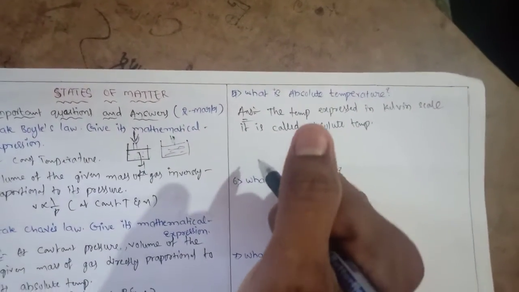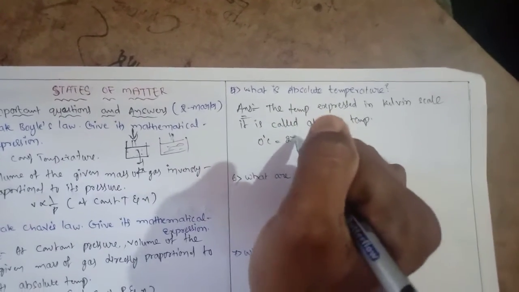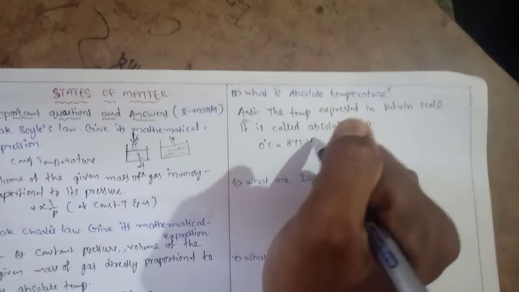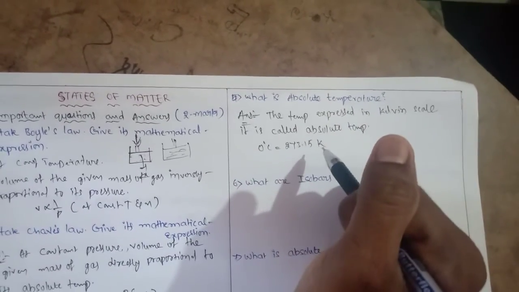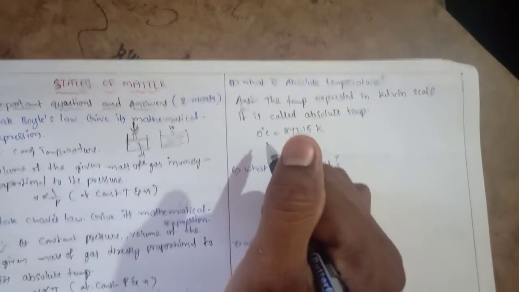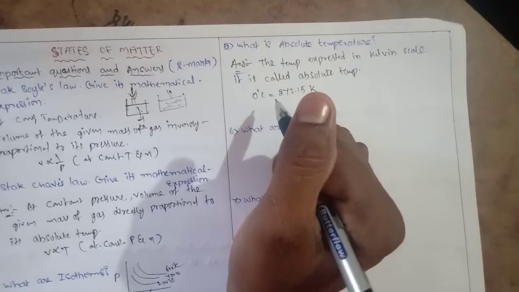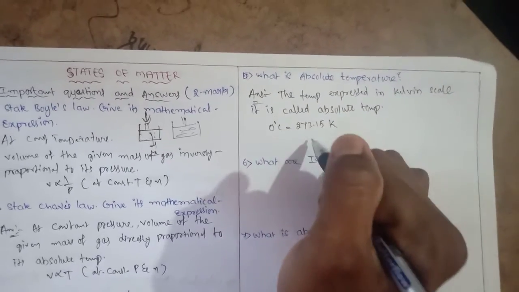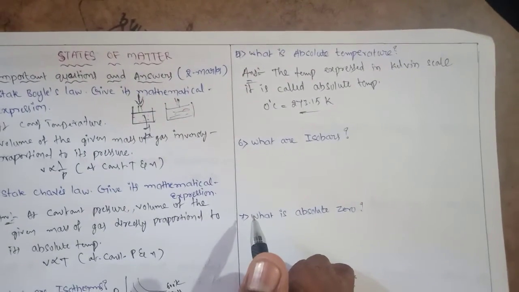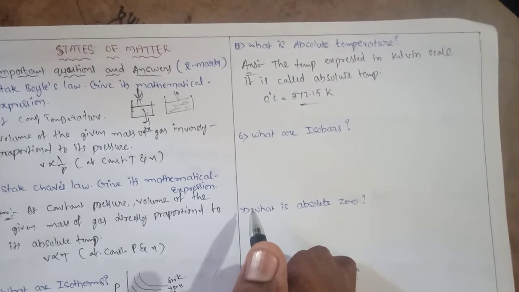So 0 degree centigrade equals 273.15 Kelvin. To change degree centigrade temperature into Kelvin, we have to add 273.15. So this is absolute temperature.